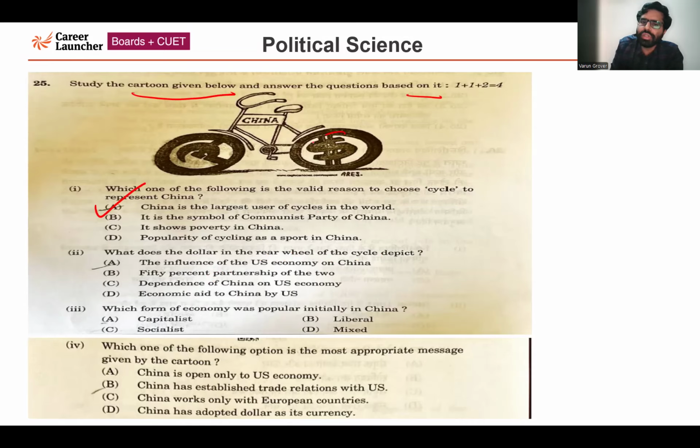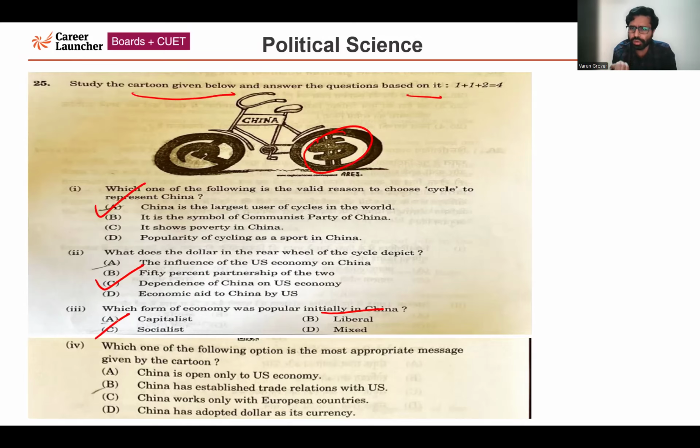Second one, what does the dollar in the rear wheel of the cycle depict? If you pay attention to this rear wheel, a dollar sign is being depicted. Four options are given. The correct answer is option C, that is the dependence of China on the US economy. Now moving forward to the third question based on this cartoon, which form of economy was popular initially in China? Four options are given. The correct answer is option C, that is socialist. So it is the socialist form of economy that was popular initially in China.